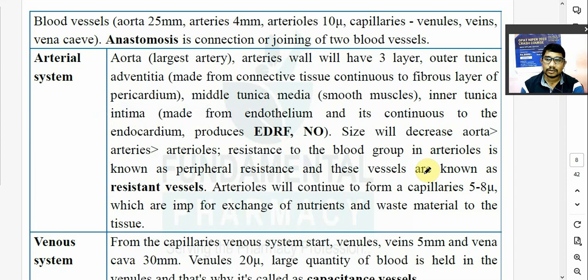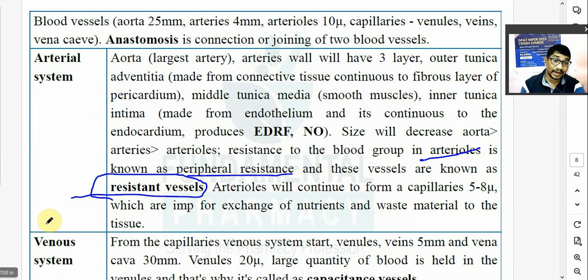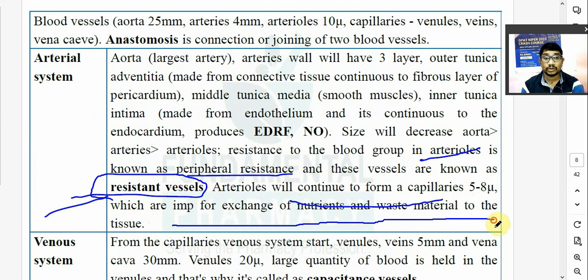So the resistance to blood flow by arterioles is known as peripheral resistance, and therefore these vessels, the arterioles, are known as resistance vessels. Probably no one told you this before. Now arterioles continue to form capillaries, which are 4 to 8 microns and are important for the exchange of nutrition and waste material with the tissue.